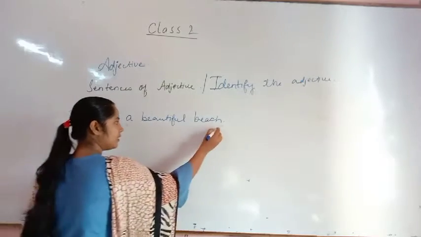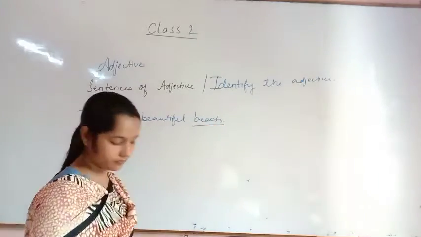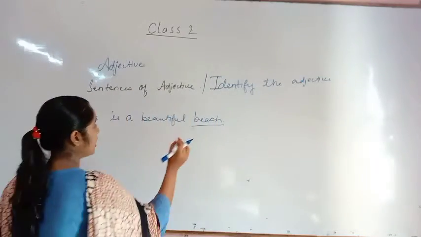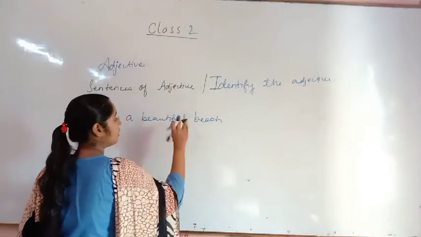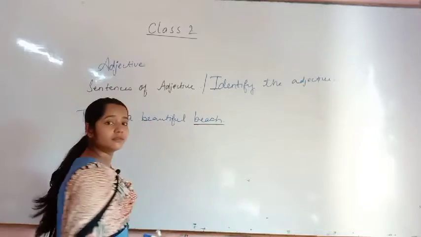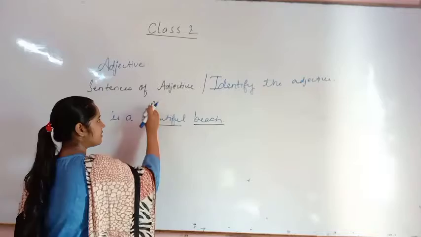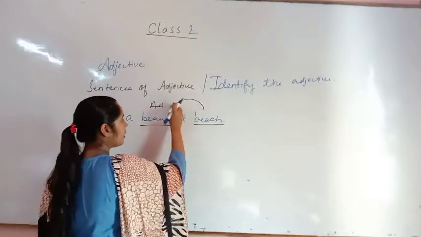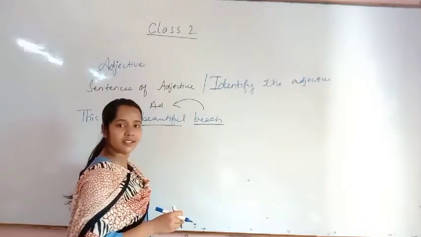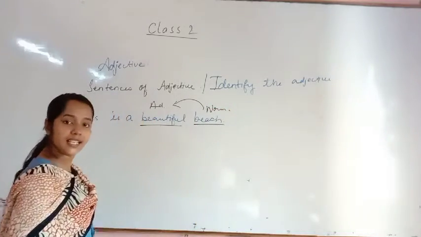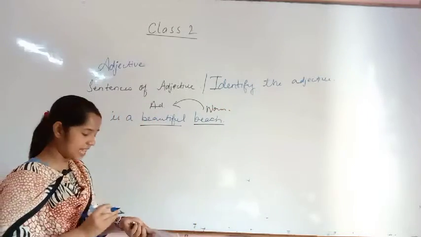This is the noun here. And this is the adjective. So this adjective is coming before the noun. Okay. Before the noun, isn't it? So this is a rule of using adjective.